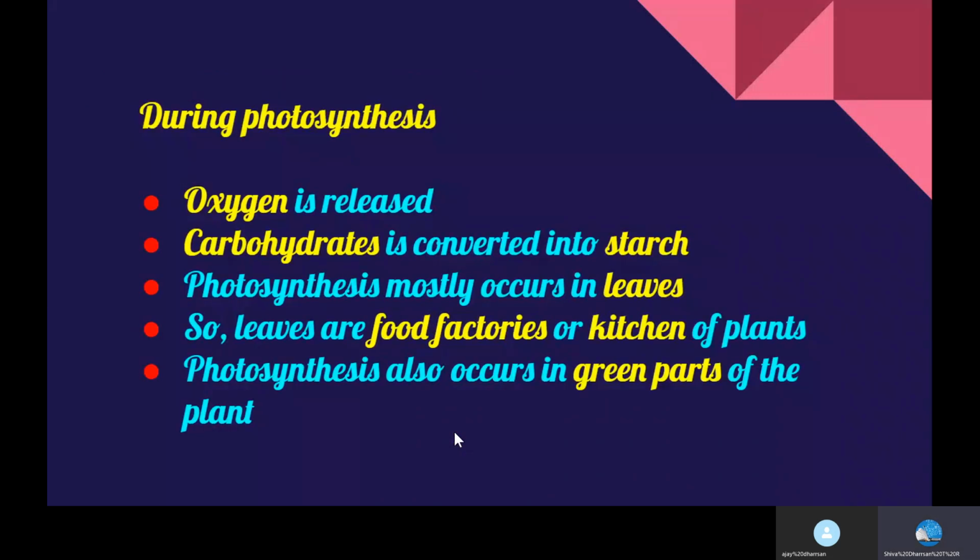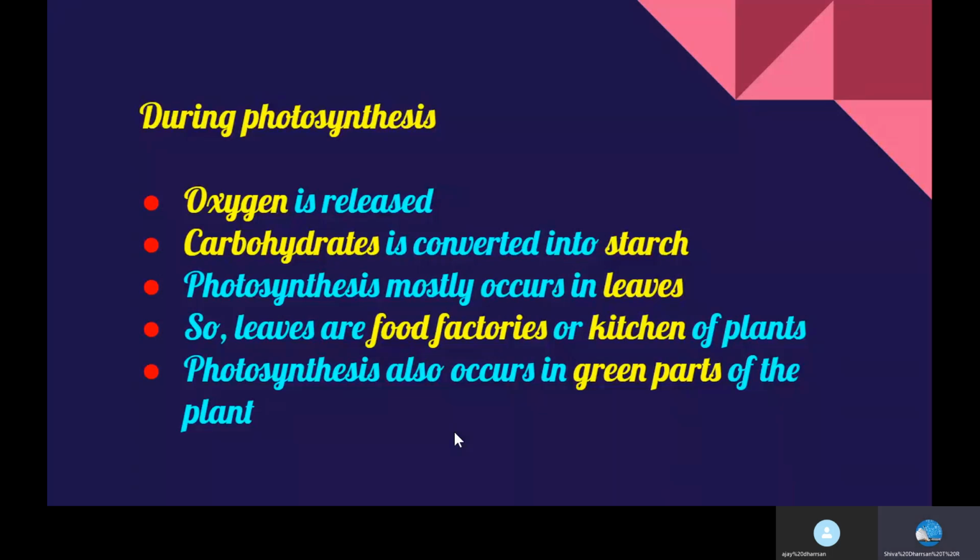What happens during photosynthesis? During the process of photosynthesis, oxygen is released by the plants. The carbohydrates or glucose ultimately get converted into starch. The presence of starch in the leaves indicates the occurrence of photosynthesis. And as photosynthesis mainly occurs in the leaves of the plant, leaves are considered the food factories or kitchens of plants.